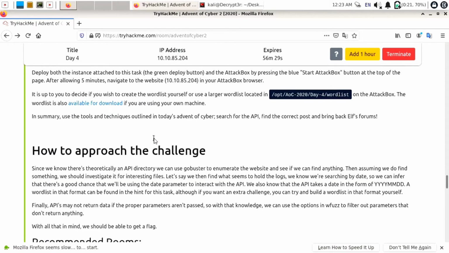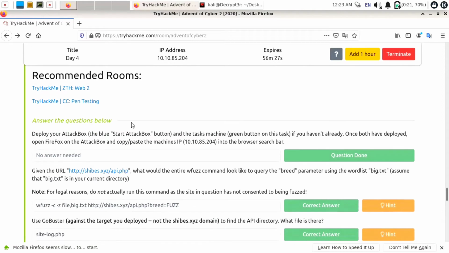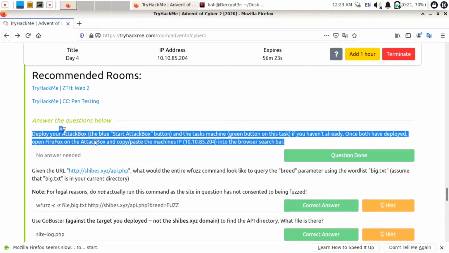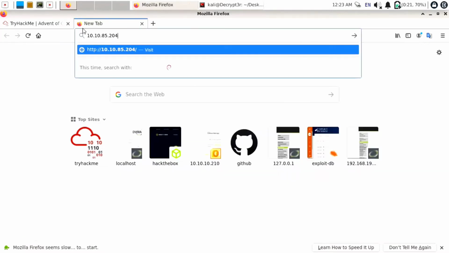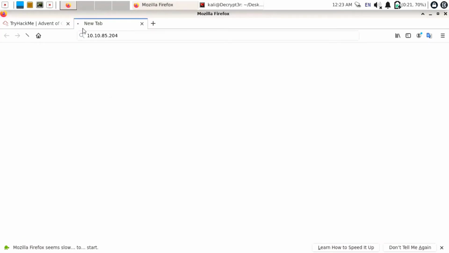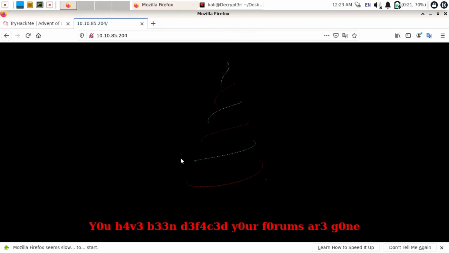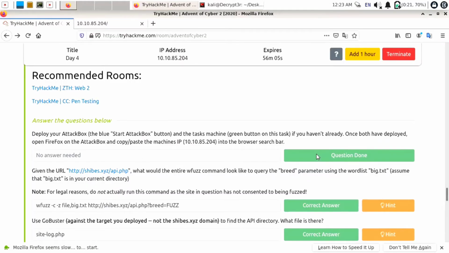We are done with downloading this big.txt. They have also given us recommended rooms for this. Our first question is: deploy your attack box and just try to access this IP. So I will just copy this IP, open a new tab and try to access it. After accessing this site, you can see it is showing that you have been defaced, your forums are gone. Okay. So we have successfully solved question 1.